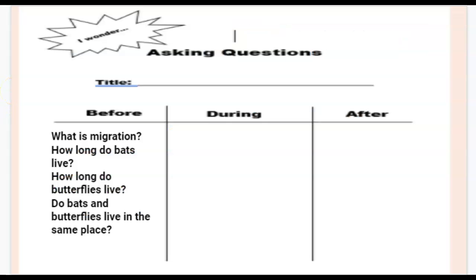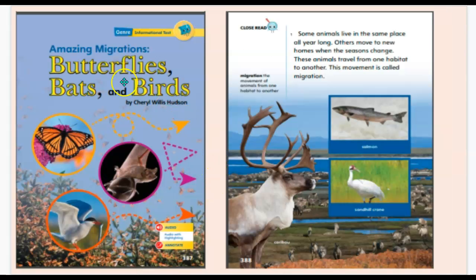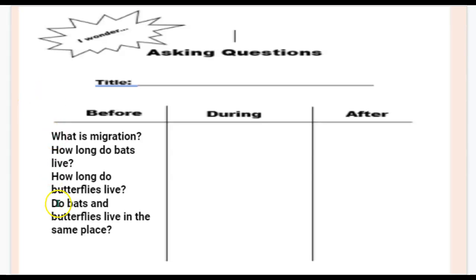So I ask myself, how long do bats live? How long do butterflies live? Do bats and butterflies live in the same place? I ask these questions and I talk about bats and butterflies because I see them here in the title and here on the cover.